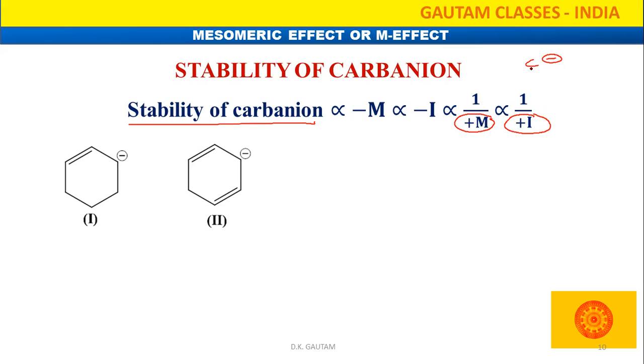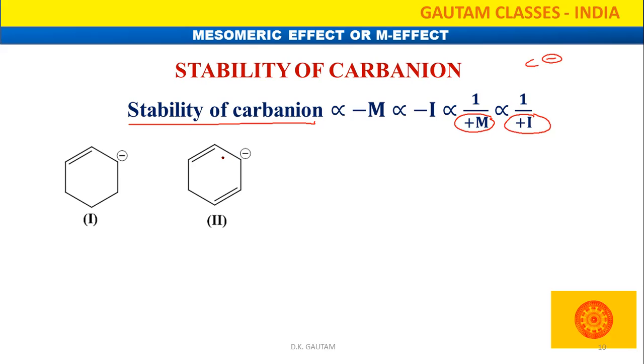the electron density. So what will happen? Here the magnitude of negative charge will increase. Ultimately, we can say that the stability of carbanion will decrease by the plus M and plus I. But minus M and minus I groups have the tendency to withdraw electron density. So the magnitude of negative charge will decrease. So stability will increase.